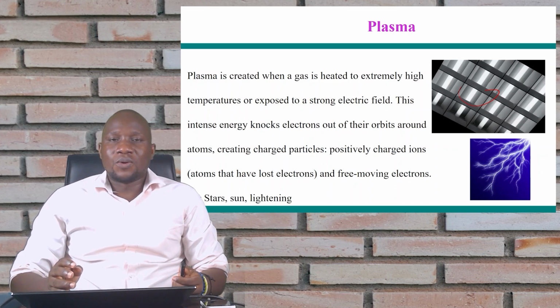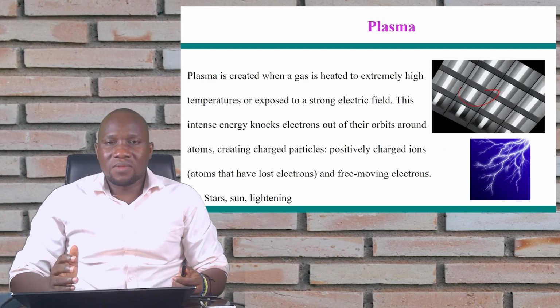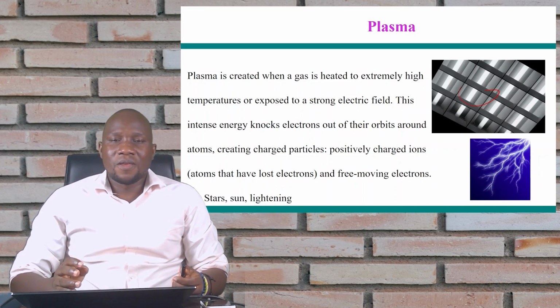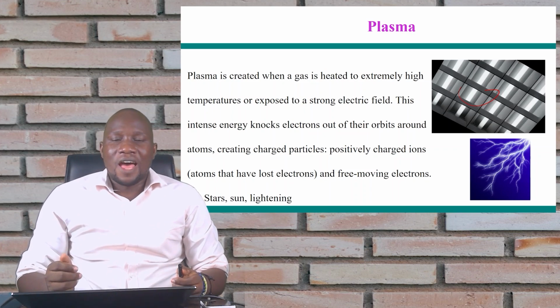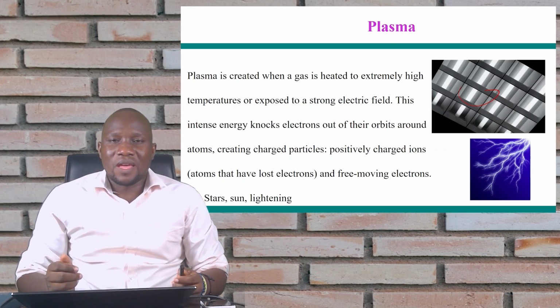Okay, so what happens if they are subjected to these conditions is that they lose electrons from their orbits. And then when they lose electrons from their orbits, they become highly charged particles.